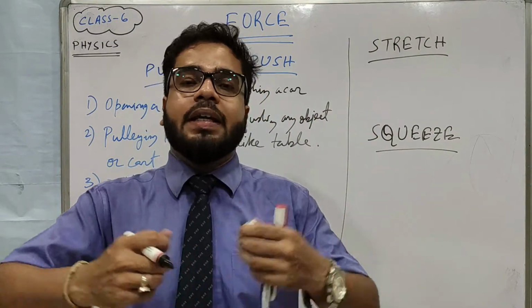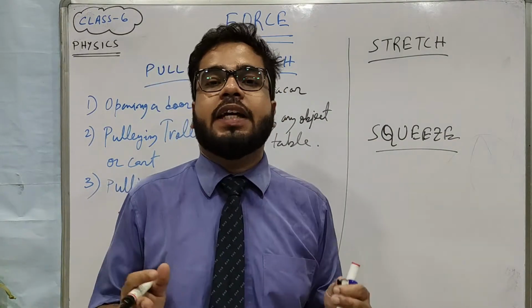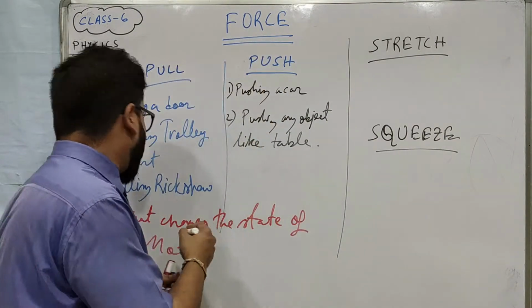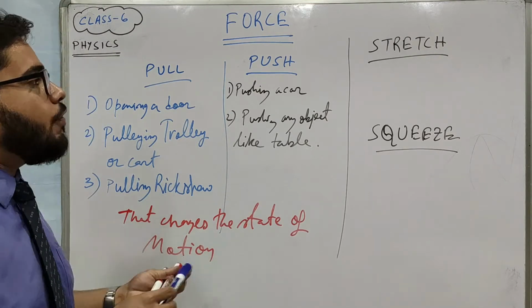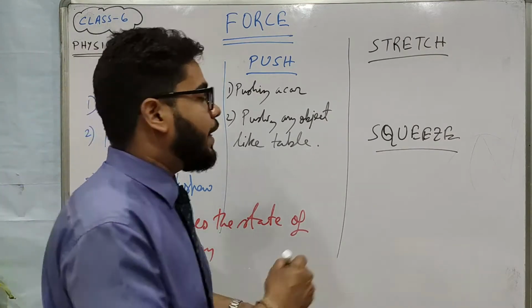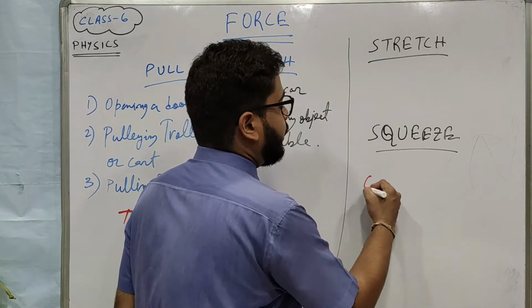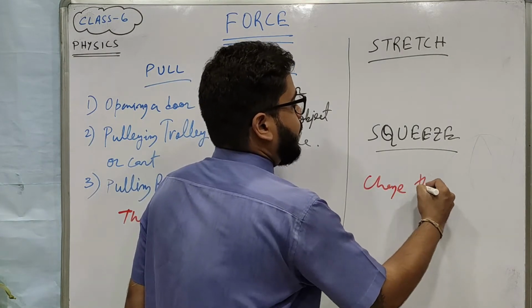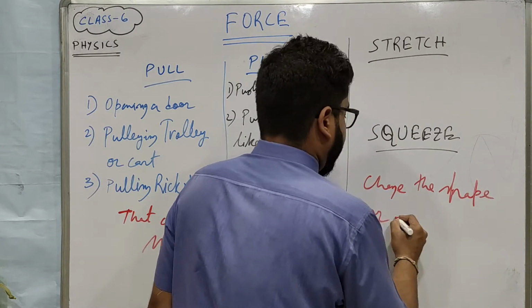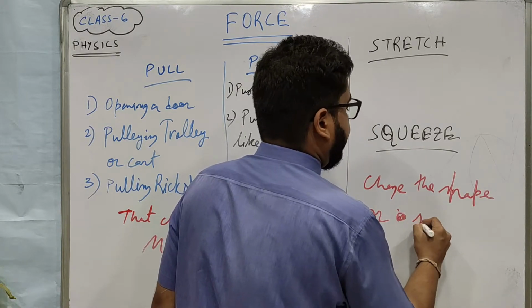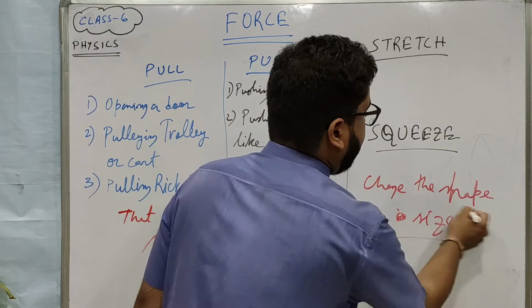By stretching we can increase the size. So pull and push change the state of motion, whereas stretch and squeeze change the shape or the size.